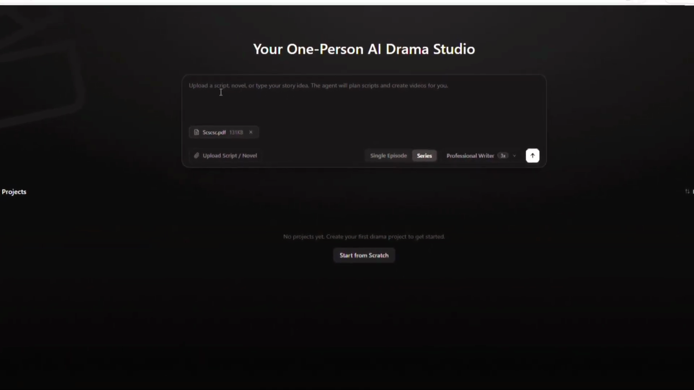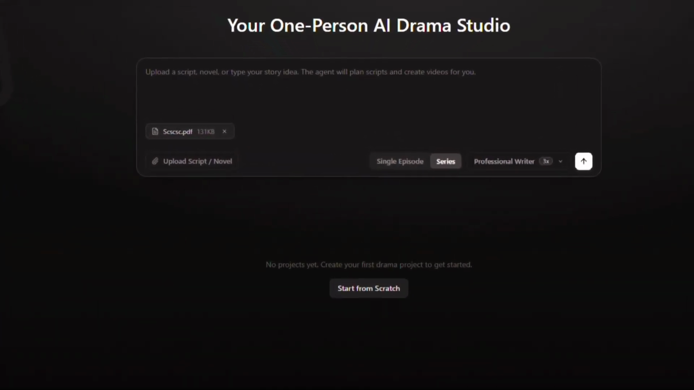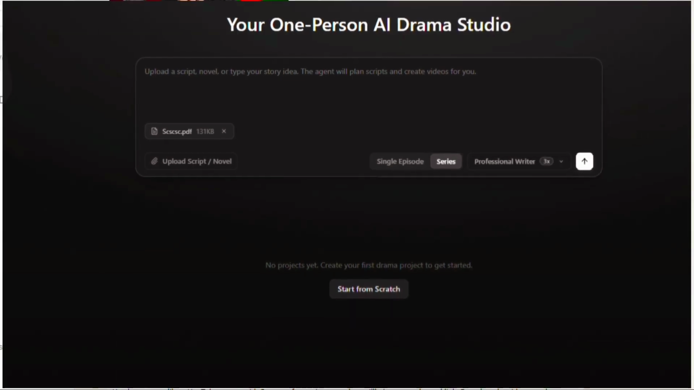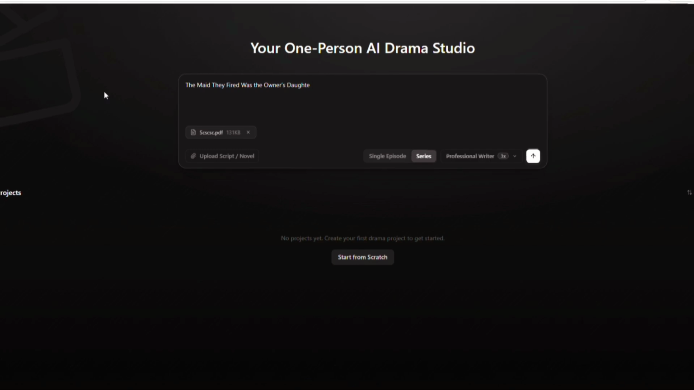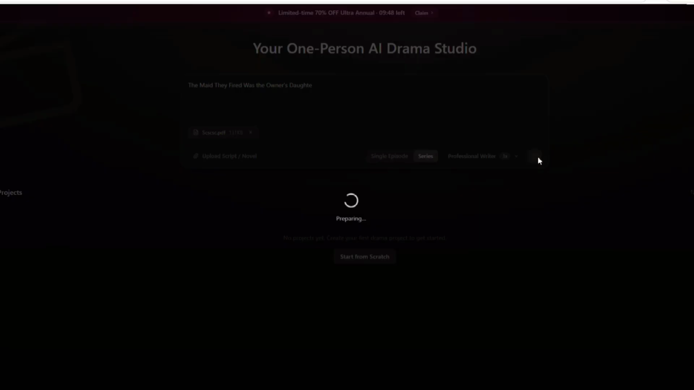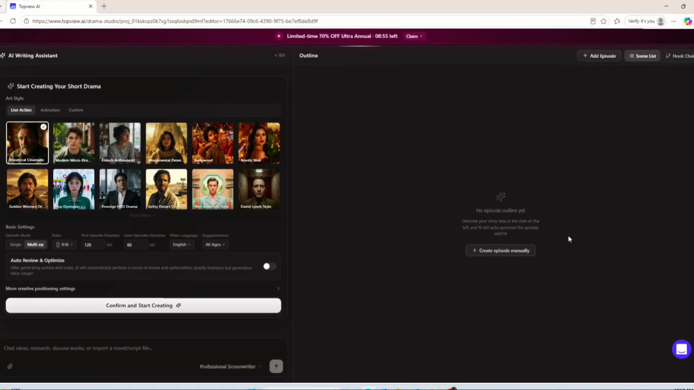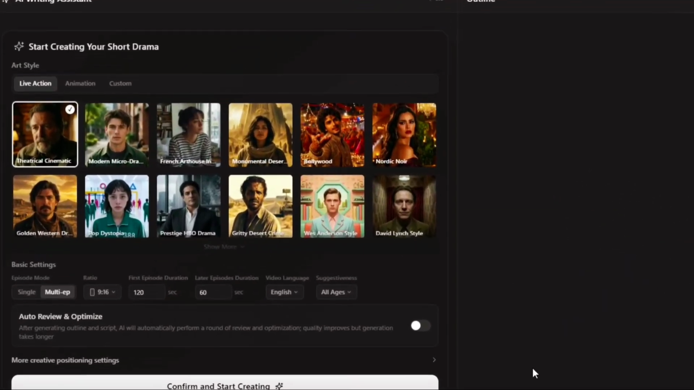And at the top, you'll see a chat box where it says something like, upload a script, novel, or type your story idea. There, you need to paste the story idea that we generated using ChatGPT. Now, when you press enter, it still won't start working immediately because we need to fill in a few more settings. First, select the style of your episode.